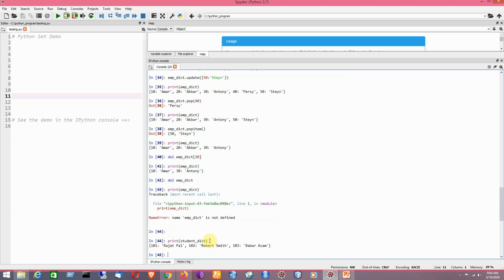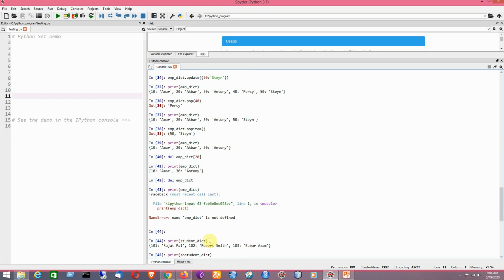Now, say for example, I would like to sort the keys in a dictionary. How can you apply the sorting technique on a dictionary with respect to the keys? Here I am going to use the sorted method. By using the sorted method, I can sort the keys in a dictionary.